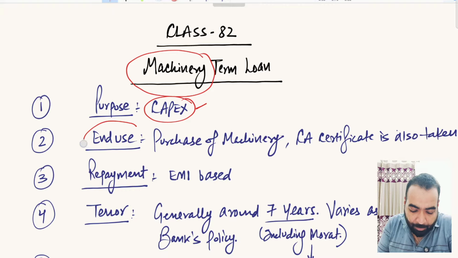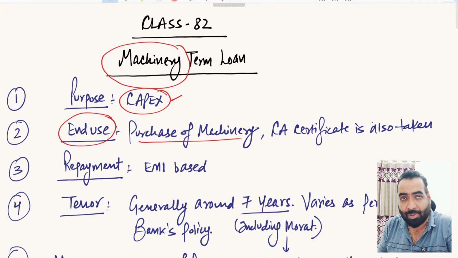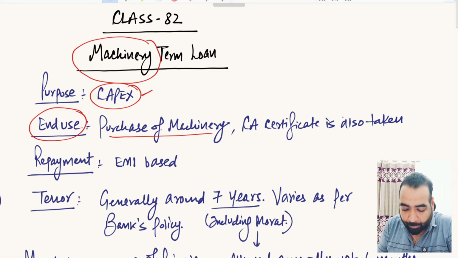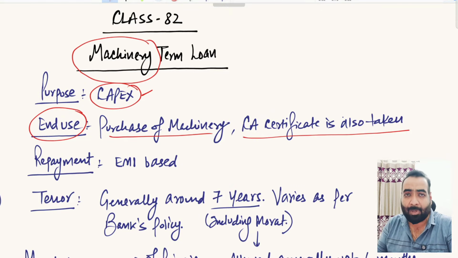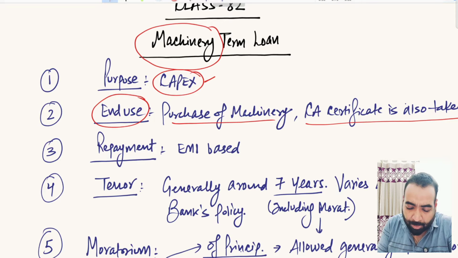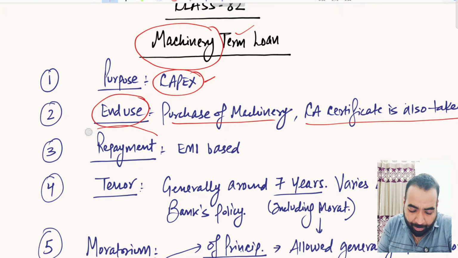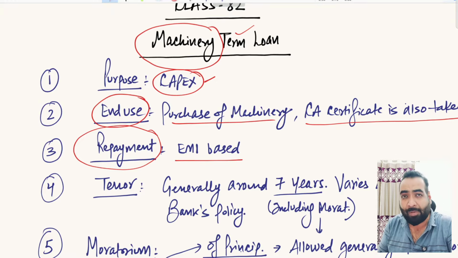So what is the end use of this loan? The end use is for purchase of machinery, right? You also need to take the end use certificate, a CA certificate, after buying the machinery, as a compliance requirement for the banker. The machinery term loan is a fixed tenure term loan. So the repayment of this loan is EMI based. You have to pay monthly EMIs, monthly repayments of principal and interest, to the bankers.